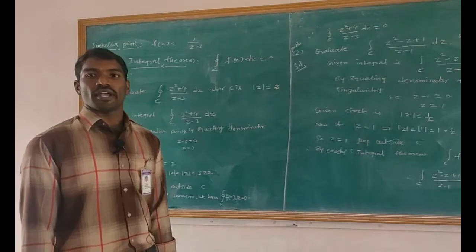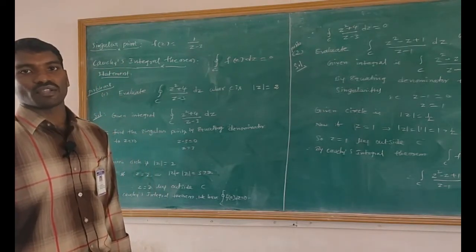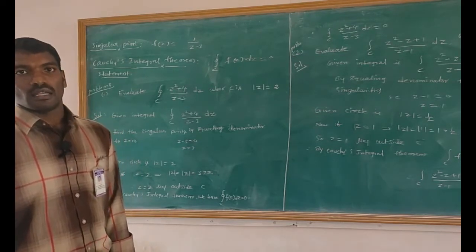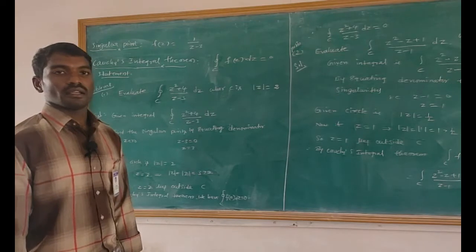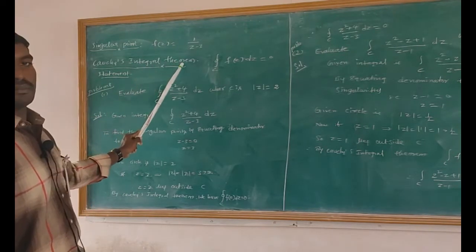How to find the singular points? By equating the denominator of the given function to 0 and solving for z, we get the singular points. Next, let us move on to the next topic, Cauchy's integral theorem.